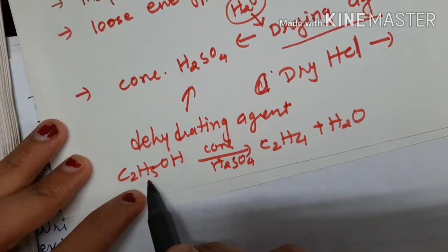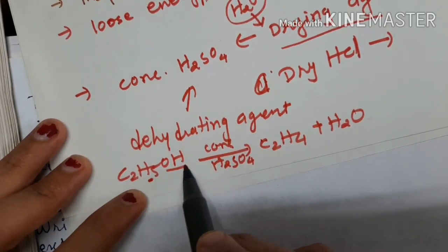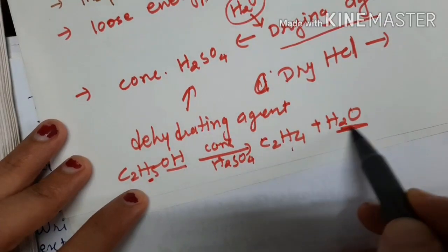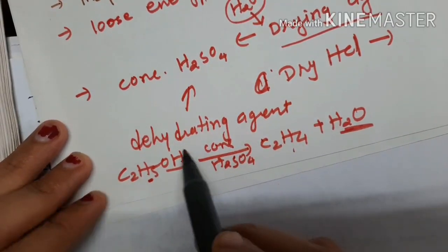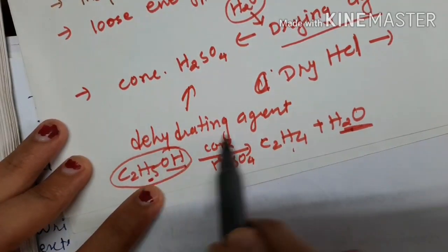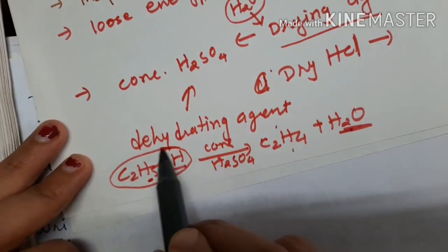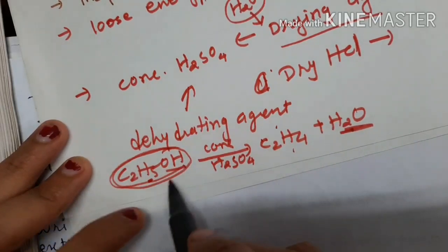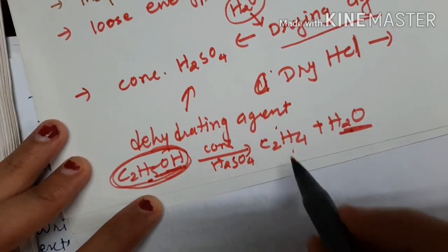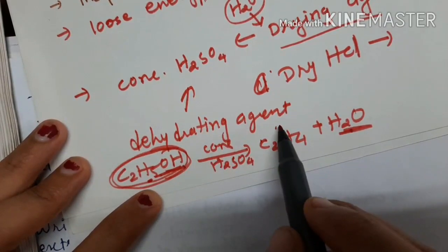In alcohol, one hydrogen and OH are removed, giving C2H4 and H2O. From the inner side of the substance, the water molecule is taken out, which is called a dehydrating agent.